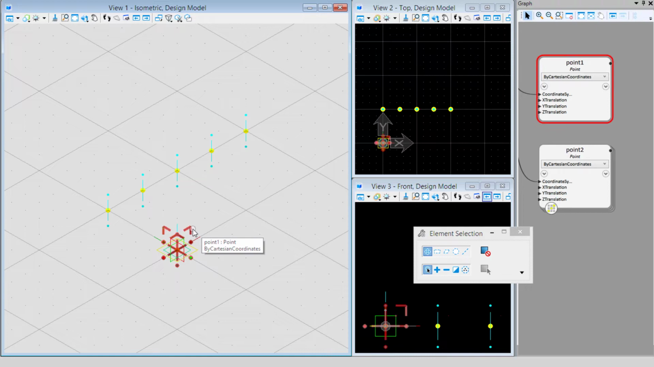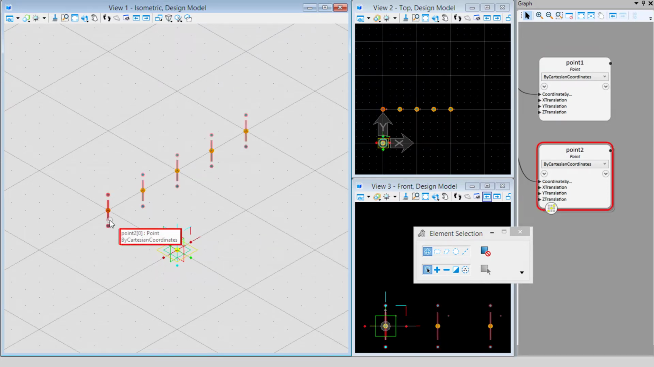And if I hover my cursor over one of those points in the model, we can see we get a pop-up and it indicates that's point 1. But let's hover the cursor over point 2, and if you'll notice there is a number there after point 2. It's in square brackets, and that's what we call indexing. So that indicates its position in the list. 0 being the first position, 1 being the second position, 2 being the third, 3 being the fourth position, and 4 being the fifth position. And that gives us a way to call those points.